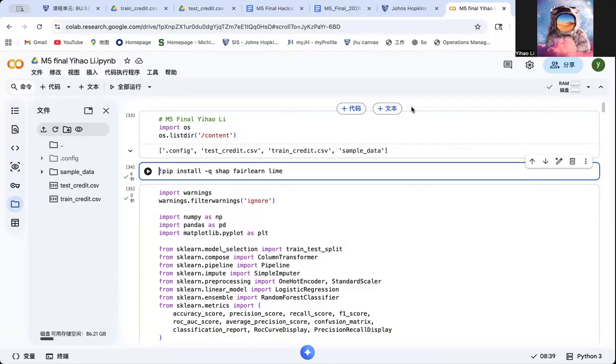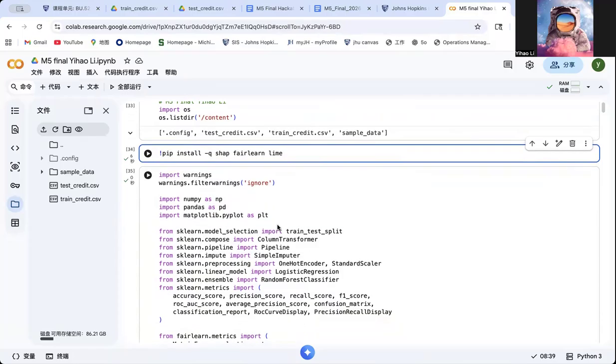I worked on the Home Credit default risk prediction problem. The goal of the project is to build a machine learning model that predicts whether a loan applicant will default on their loan. In this dataset, I collected these two CSVs on the left corner, and you can see the target equal to 1 means the applicant defaults, and target equal to 0 means the applicant successfully repaid the loan.